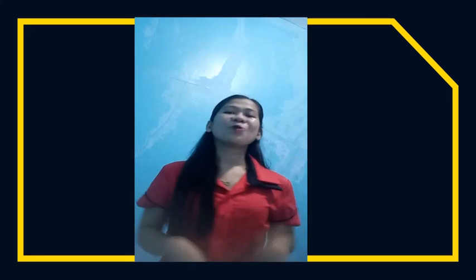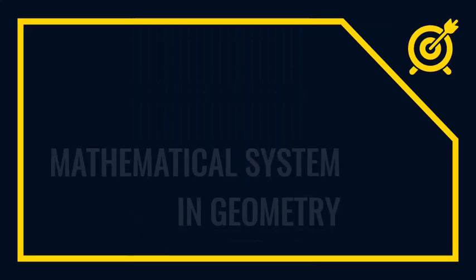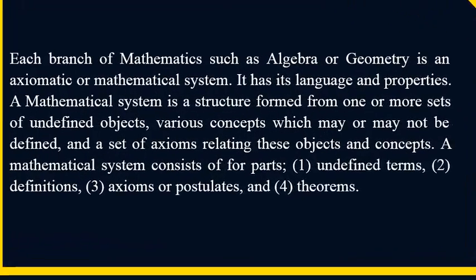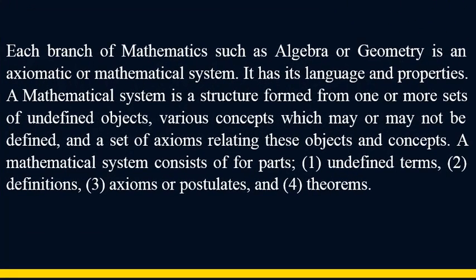Let us enjoy watching while learning. Mathematical system in geometry. Each branch of mathematics, such as algebra or geometry, is an axiomatic or mathematical system. It has its language and properties. A mathematical system is a structured form from one or more sets of undefined objects, various concepts which may or may not be defined, and a set of axioms related to these objects and concepts.